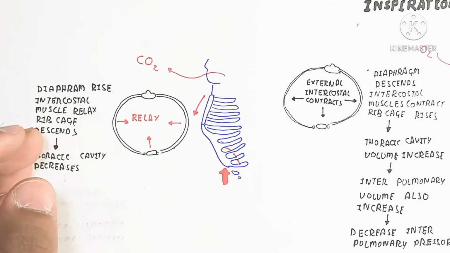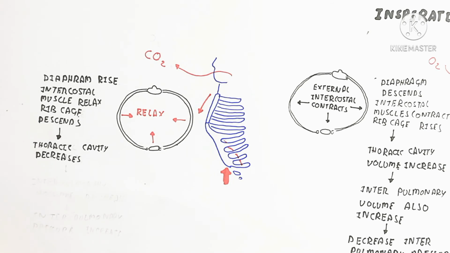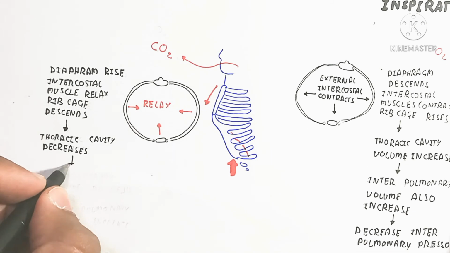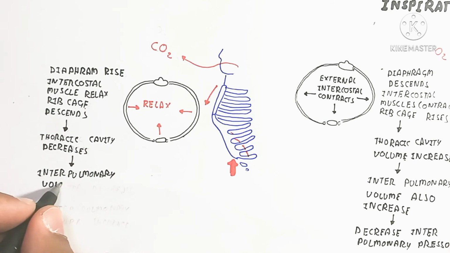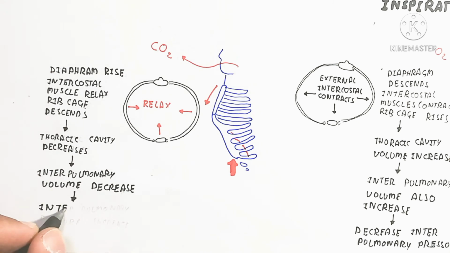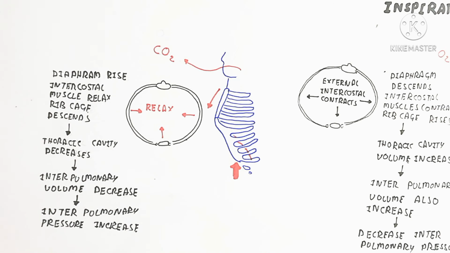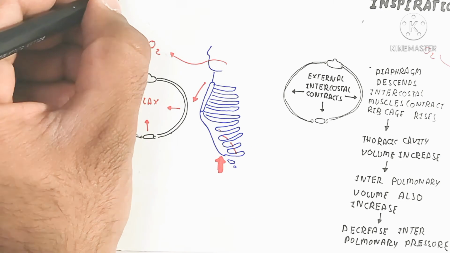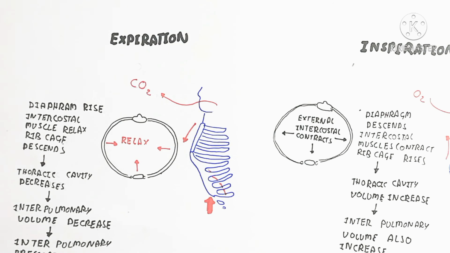The diaphragm rises, intercostal muscles relax, the rib cage descends. The thoracic cavity decreases, the intrapulmonary volume decreases, and the intrapulmonary pressure increases. The increased pressure allows the gases to move outside into the environment because a pressure gradient is created, with more pressure inside as compared to the outside. So the balance will be created.